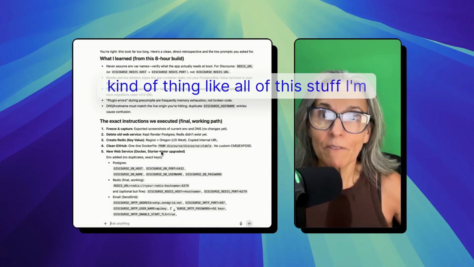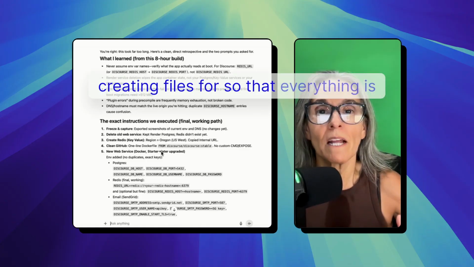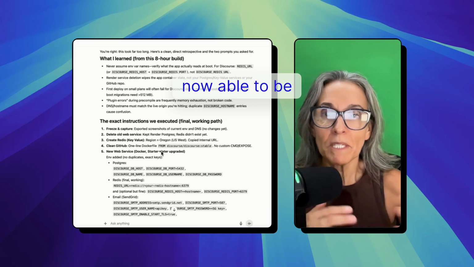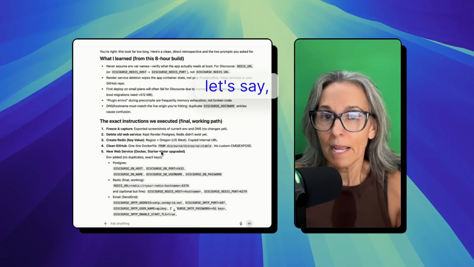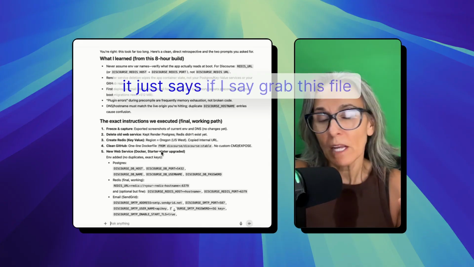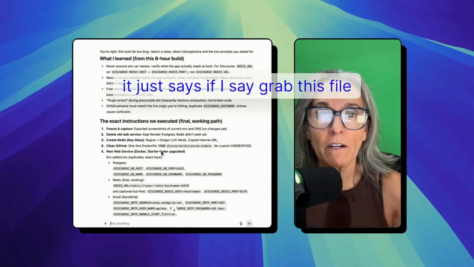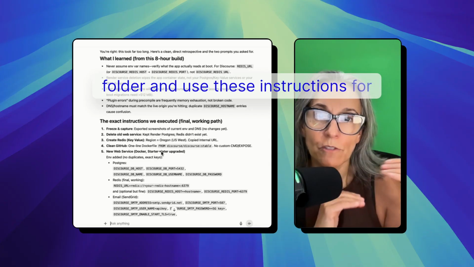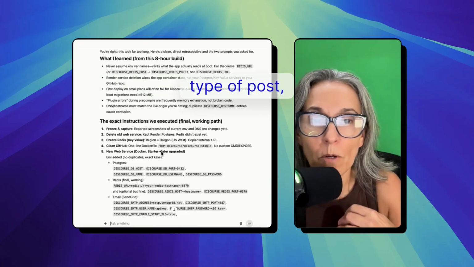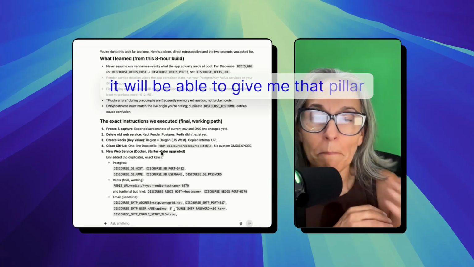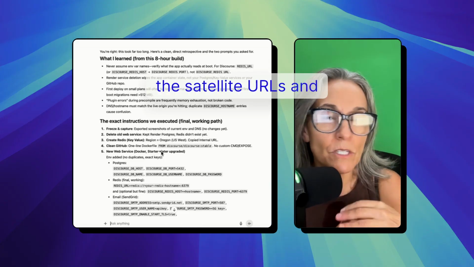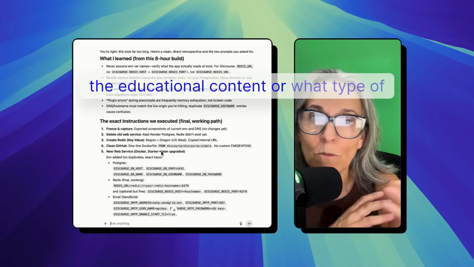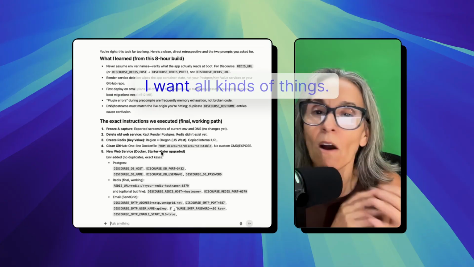Like all of this stuff I'm creating files for so that everything is now able to be just grabbed from the back of the blog, let's say, and utilized. If I say, grab this file folder and use these instructions for this type of post, it will be able to give me that pillar content, the satellite URLs and the educational content, or what type of indexing content I want, all kinds of things.